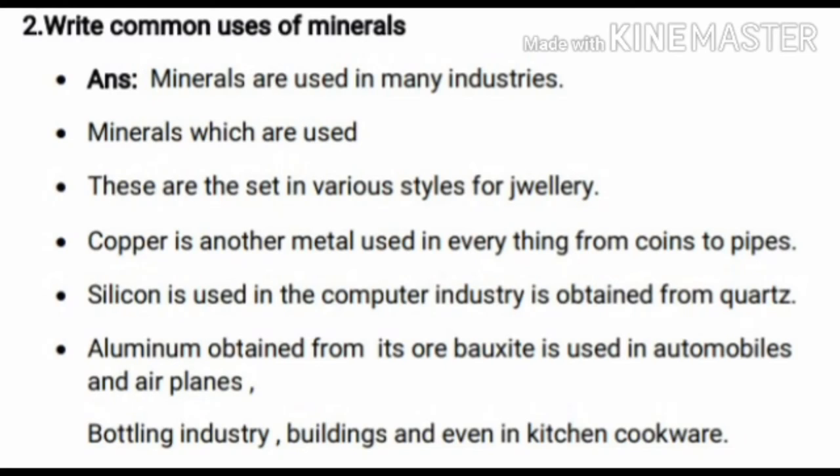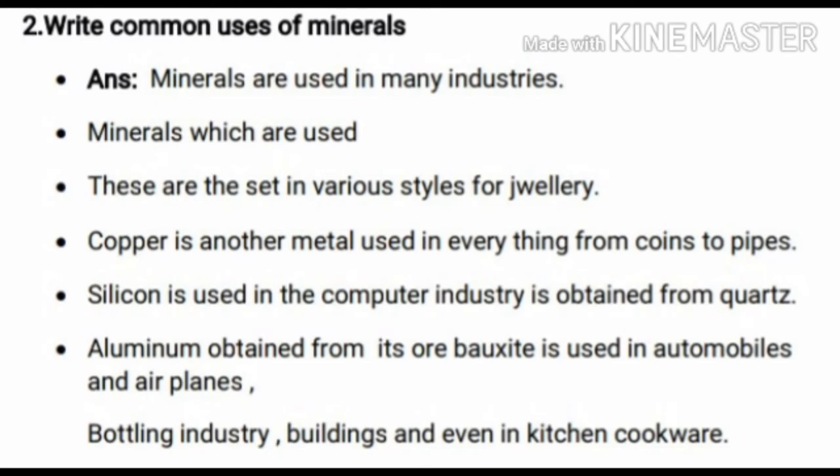Silicon is used in the computer industry. Mainly silicon is used in which industry? Yes, computer industries. It is obtained from quartz. Aluminium is obtained from its ore bauxite and is used in automobiles and aeroplanes. Then the bottling industry, buildings and even kitchen cookware also use minerals.